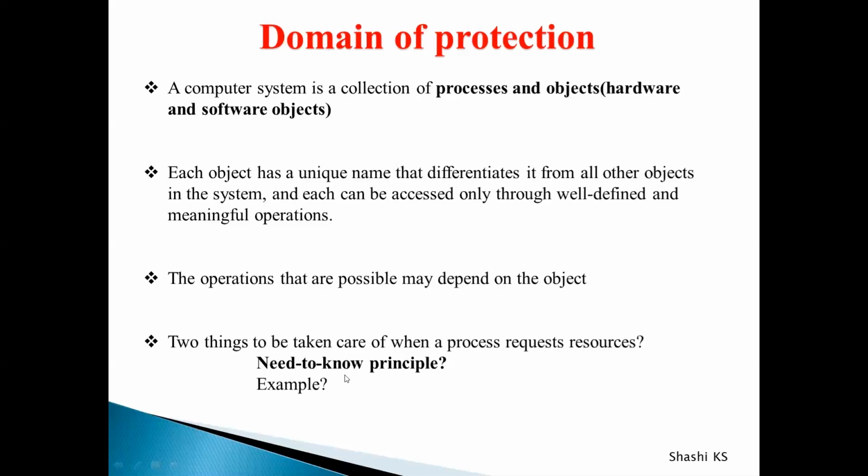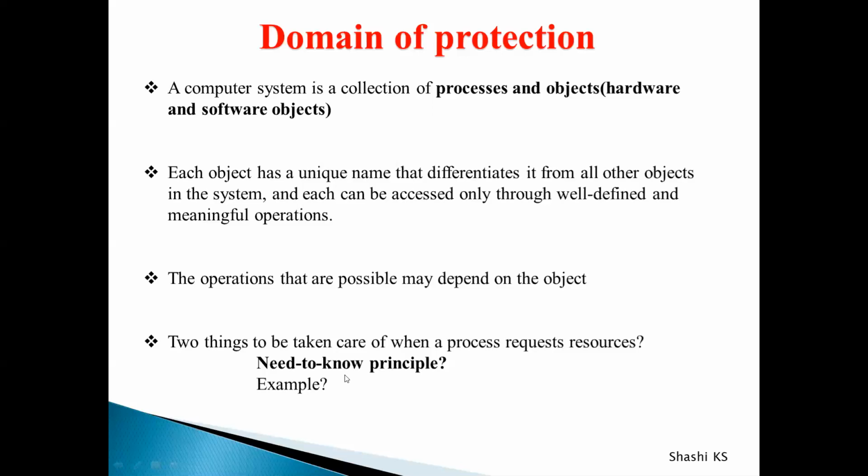So we want to limit the amount of damage which can be caused to the system, and that's why we are limiting the amount of resources which we are allocating to processes. So that is the basic concept behind this need to know principle. Need to know principle is nothing but whenever a process requests a resource, it should try to access only those resources which it currently requires to complete its task.